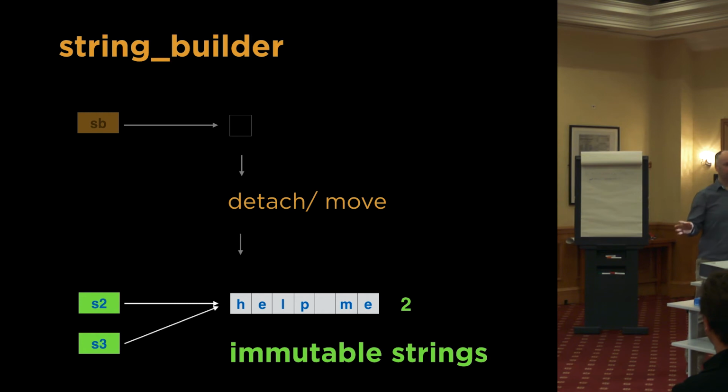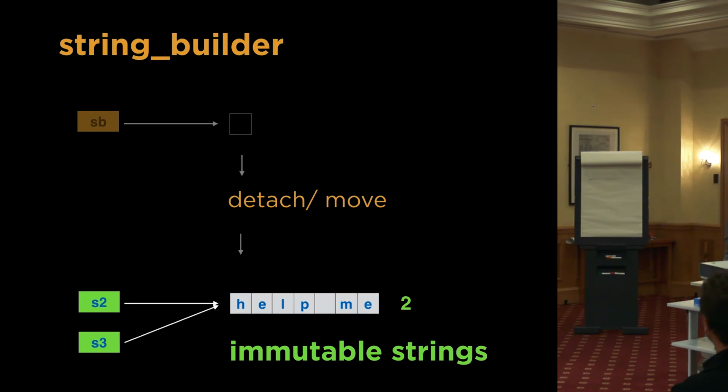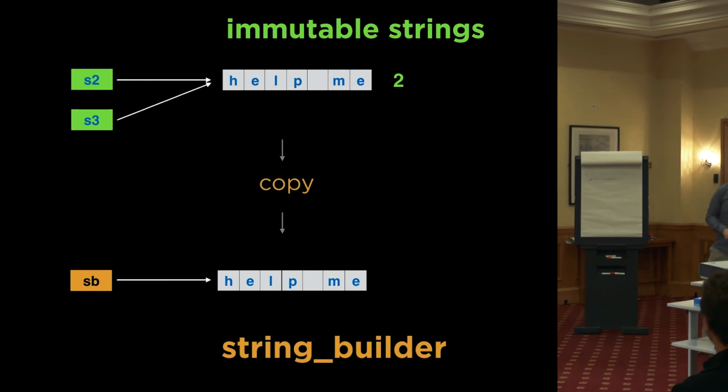And then later, if we decide, actually, I've got this immutable string, I want to change it, well, we can construct a string builder from that. And if it's shared, we'll take a copy. Sounds very familiar from copy-on-write, except now it's explicit. There's no way you can get this wrong because you have to explicitly say, I want to copy this into a string builder now, and it will check the reference count and do the copy. But that's the only time that happens.